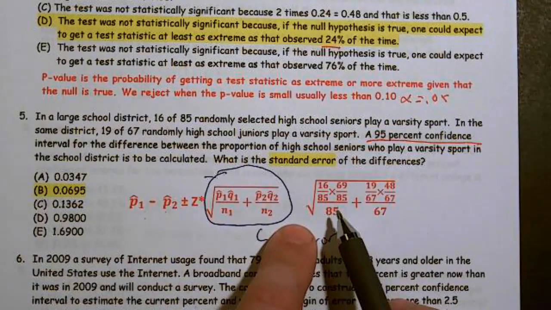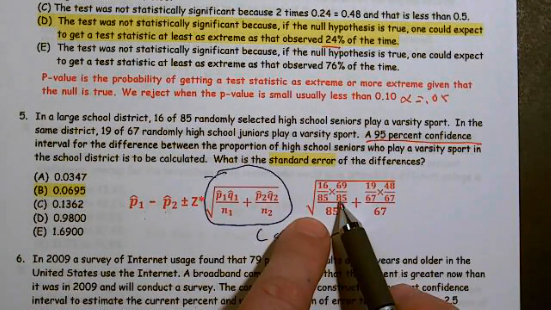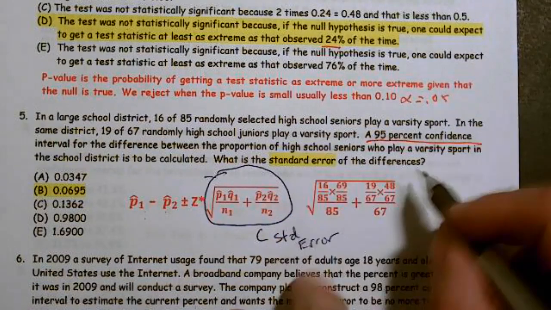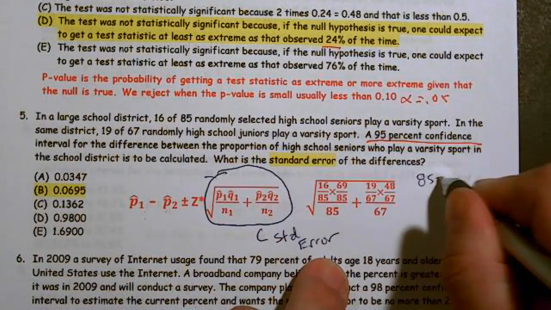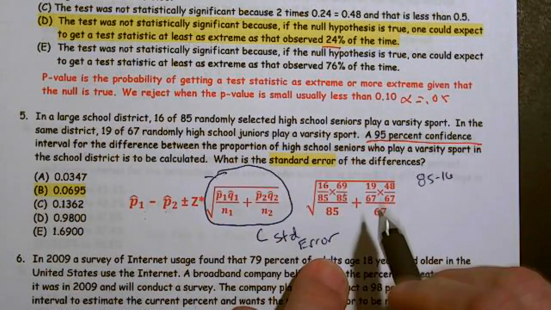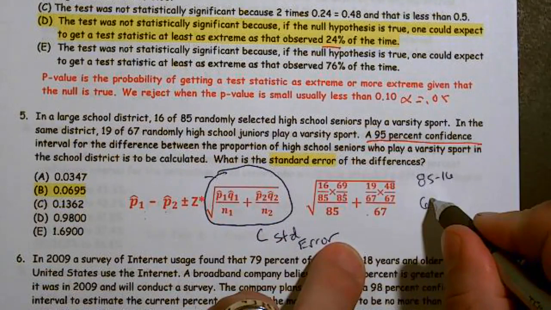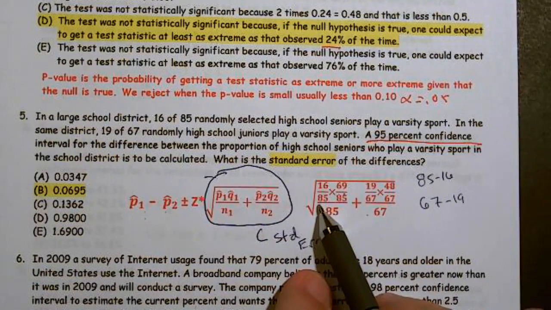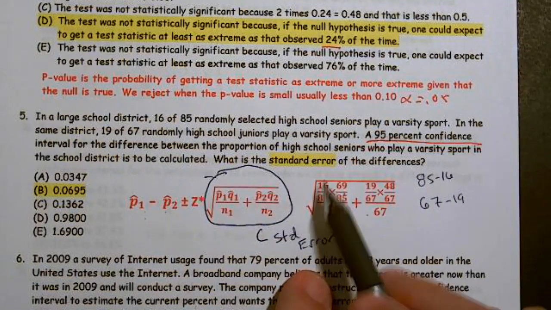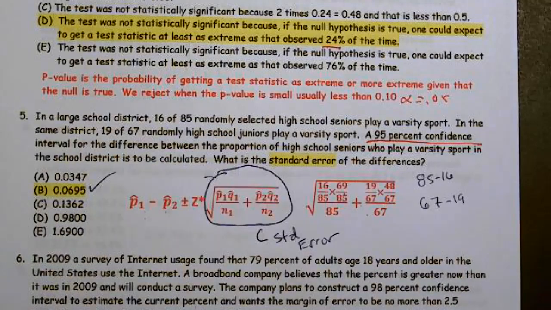So when we plug into that formula, we have 16 over 85, and then of course that's 69 over 85, and that came from 85 minus 16 equals the 69. Then we have 19 over 67, and of course that 48 is the 67 minus the 19. Then we're going to have to solve this by hand. So you're going to plug that in the calculator, solve it, and that will give you this value. Okay? All right, next problem.